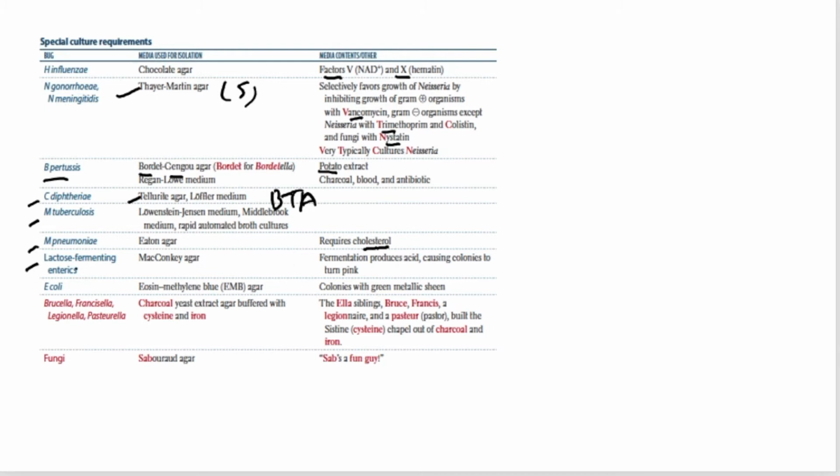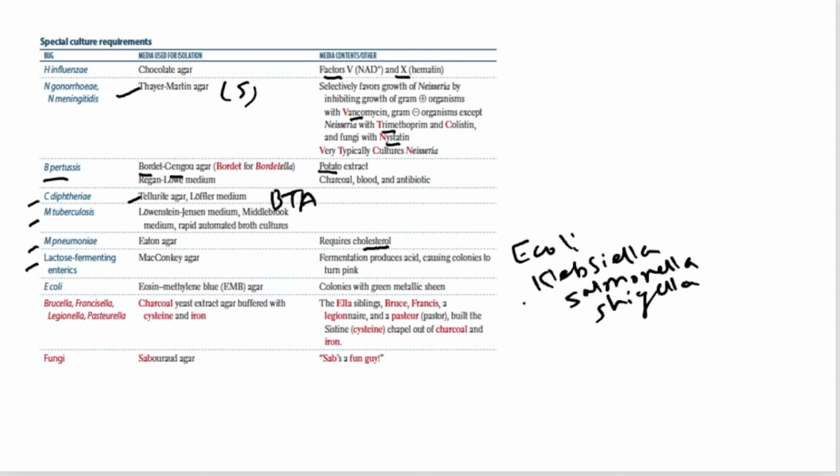Then comes lactose fermenting enterics. We studied just now that in order to isolate gram negative enteric bacilli like E. coli, Klebsiella, then Salmonella, Shigella, which are categorized as lactose fermenter and non-lactose fermenter, we have MacConkey's agar.